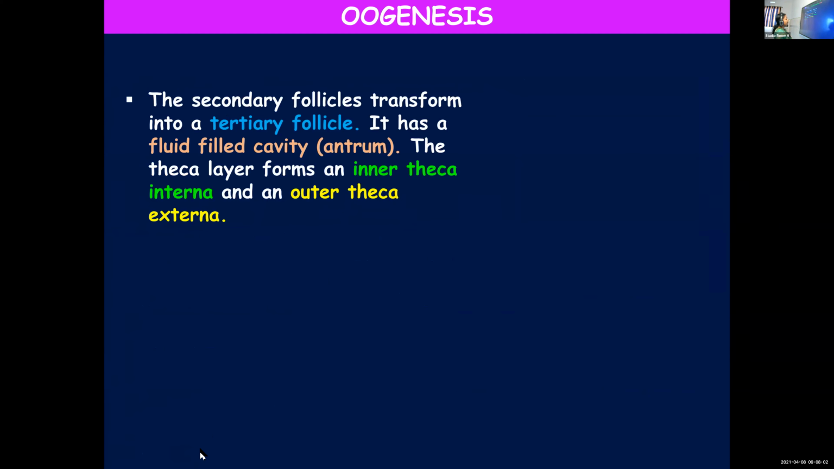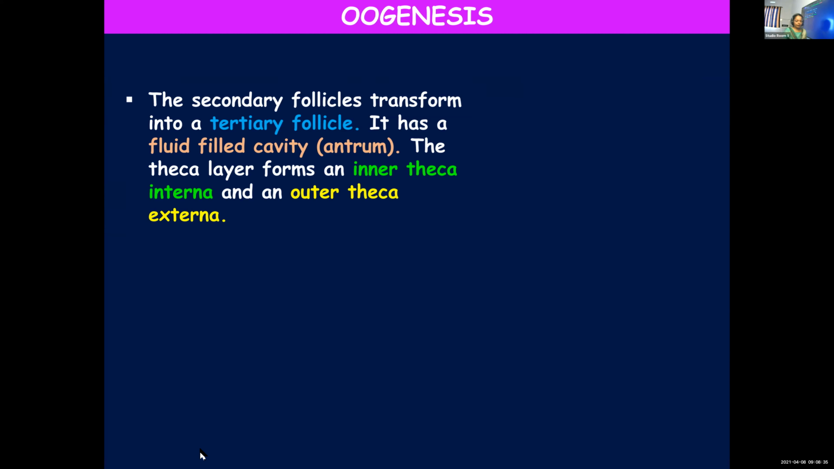Now the secondary follicles will get transformed into tertiary follicles. So what are the changes happening in the secondary follicle when it gets transformed into tertiary? It develops a fluid-filled cavity. Inside the secondary follicle, a fluid-filled cavity, you call it the antrum. It is filled with fluid, and the theca layer forms an inner theca interna and an outer theca externa.